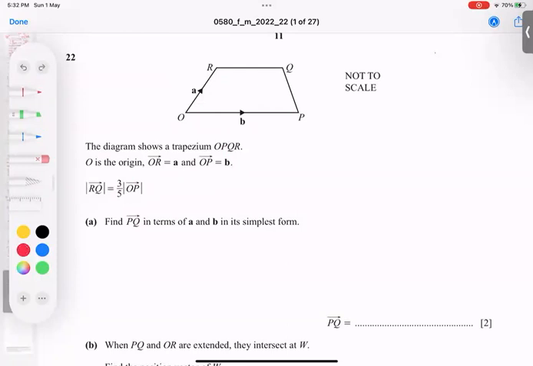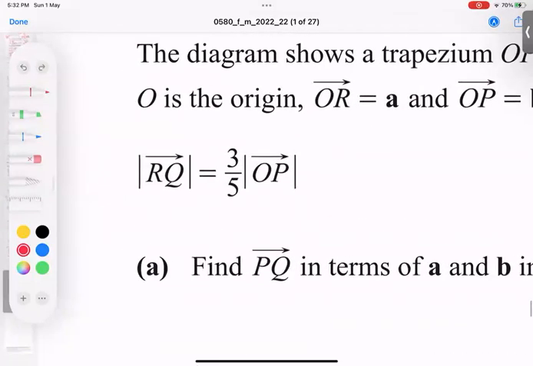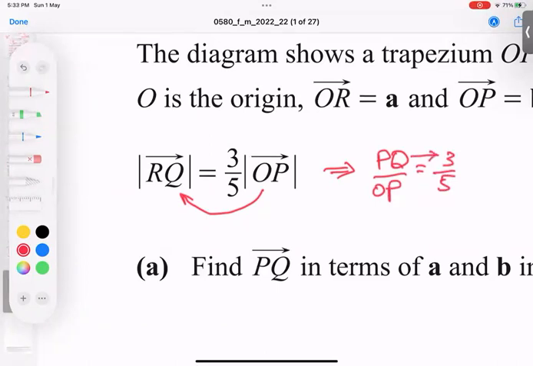There's a ratio: if I bring this down, RQ magnitude by OP magnitude is 3/5. In this sense, RQ is this one and OP is 5.